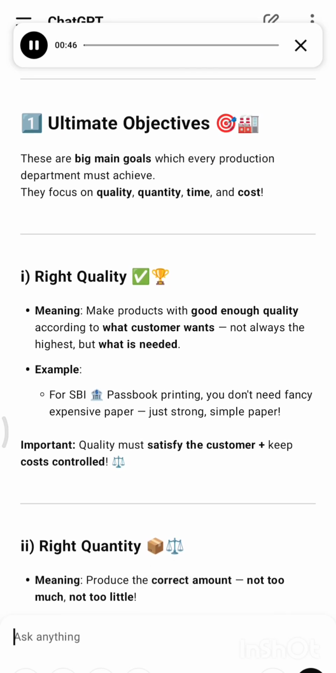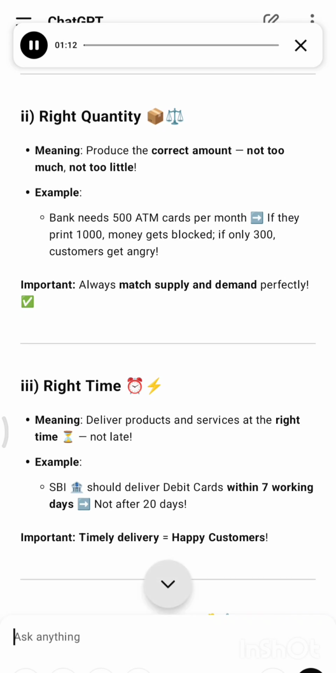Right quality. Meaning, make products with good enough quality according to what the customer wants, not always the highest, but what is needed. Example, for SBI passbook printing, you don't need fancy expensive paper, just strong, simple paper. Important, quality must satisfy the customer. Right quantity. Meaning, produce the correct amount, not too much, not too little. Example, the bank needs 500 ATM cards per month. If they print 1,000, money gets blocked. If only 300, customers get angry. Important, always match supply and demand perfectly.